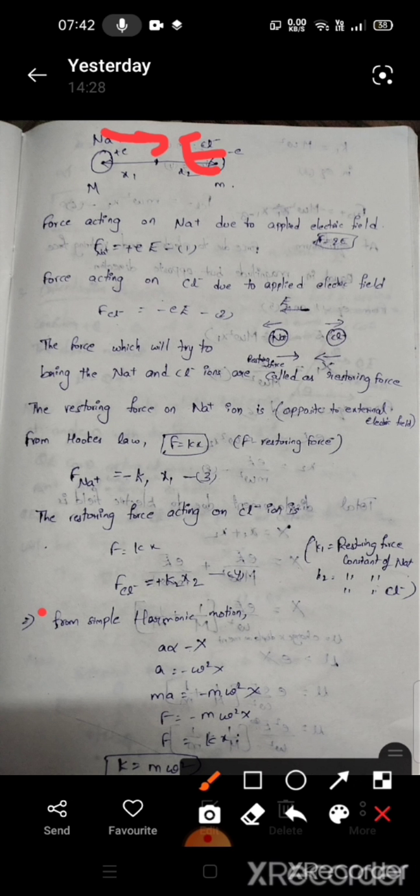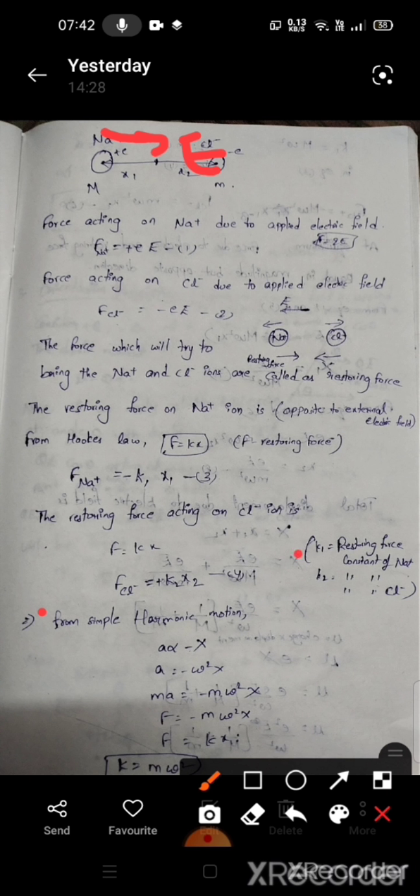First equation, second equation. When the ions are separated, the Na plus ion will also try to come close to the Cl minus. These are positive and negative charges, so they attract. The force acting between them is the restoring force.